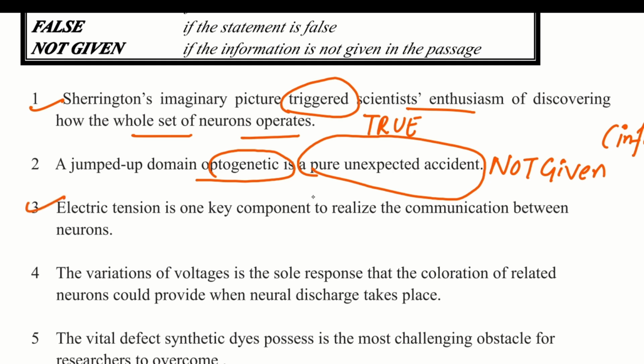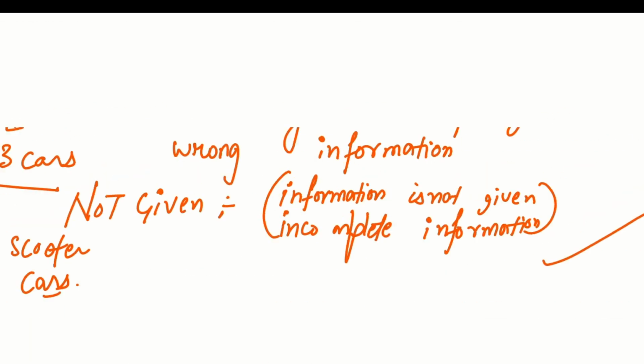Third one is, electric tension is one key component to realize the communication between neurons. That there is an electric tension that is one key component to realize the communication between neurons. Means there are some digital signals used for the communication in neurons.